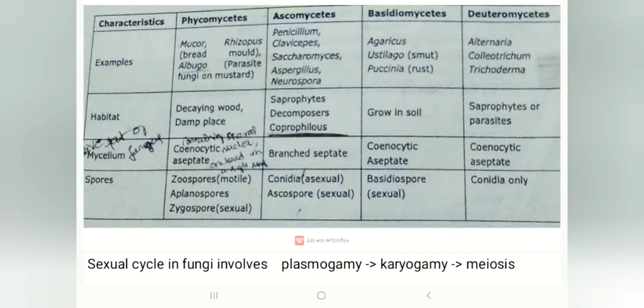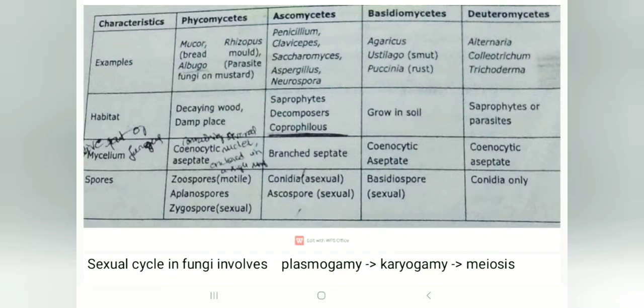Now coming to mycelium, each of the fungi has a mycelium. Coming to Phycomycetes, it is coenocytic and aseptate, meaning containing several nuclei enclosed in a single membrane.